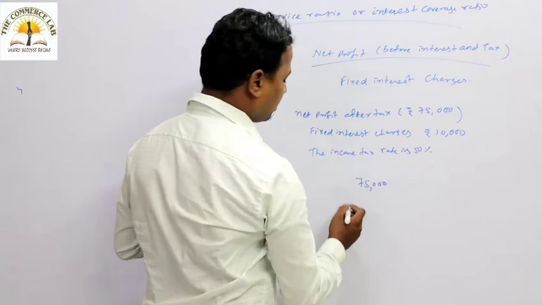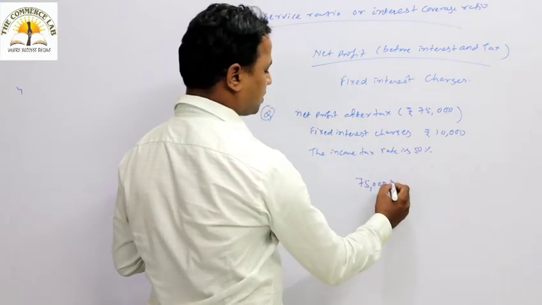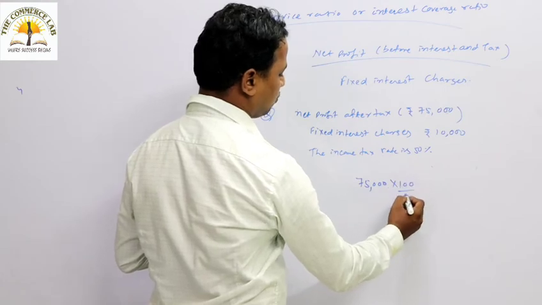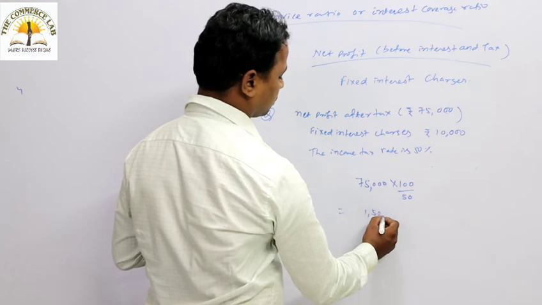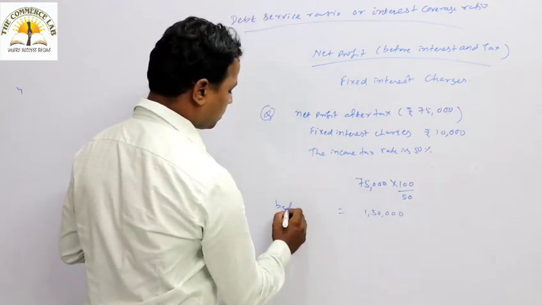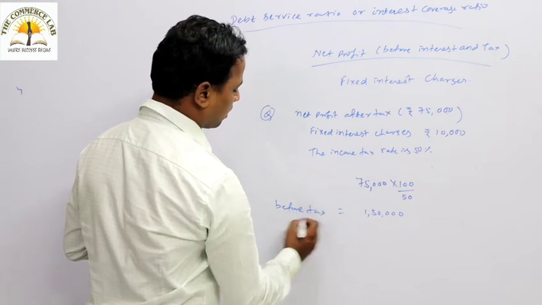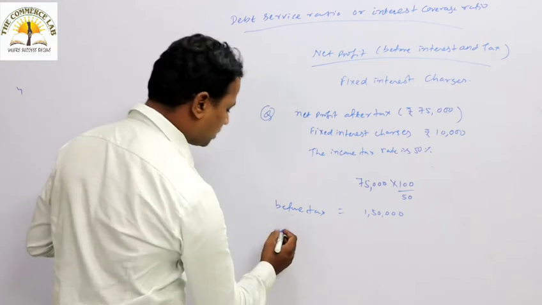What is the tax rate given? The tax rate is 50%. Then what would be its value before charging the tax? It will be 1,50,000, the net profit before tax.